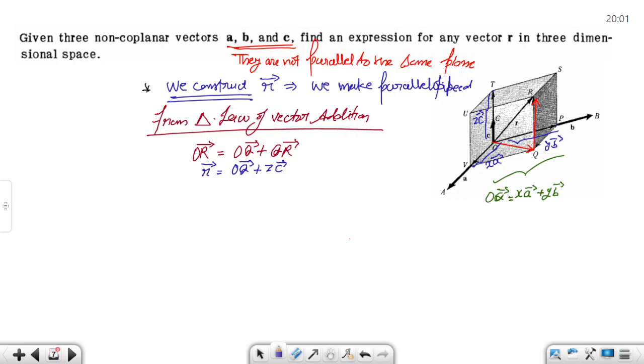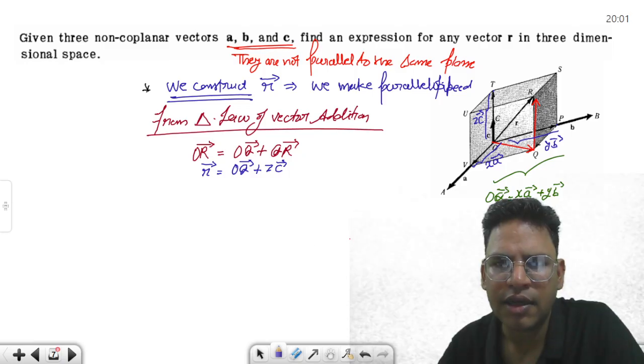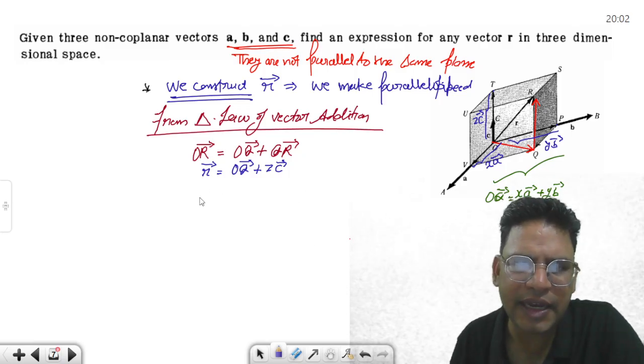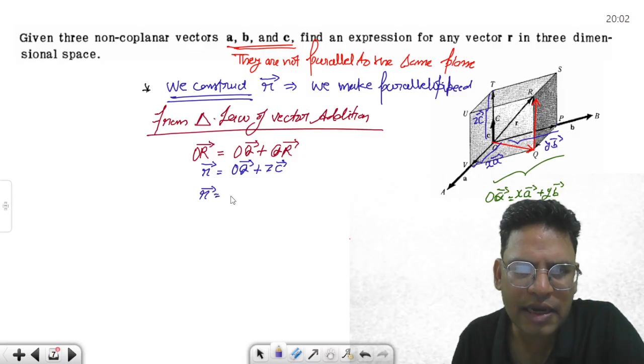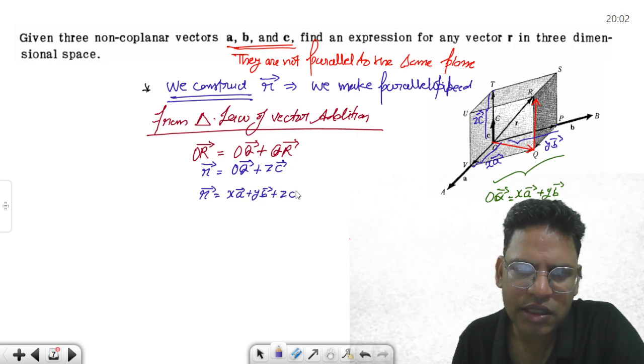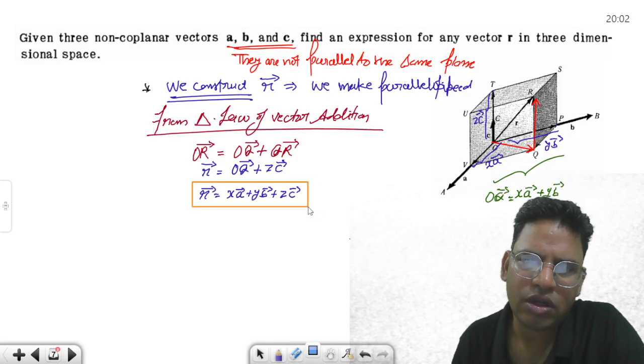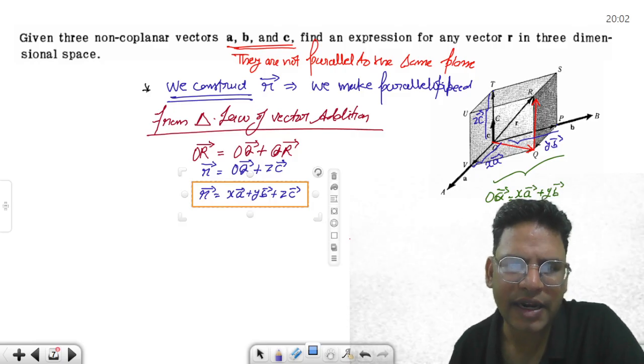And now once you plug back the values, what do you get? अगर आप वापस इसमें वैल्यूज डालेंगे, what do you get? तो you get R vector is equal to x times A vector plus y times B vector plus z times C vector. This is the condition for non-coplanarity.